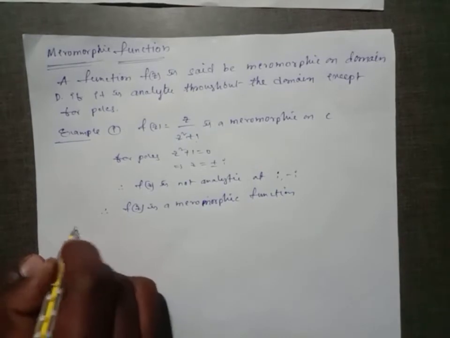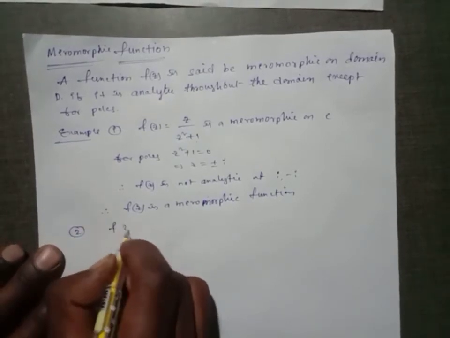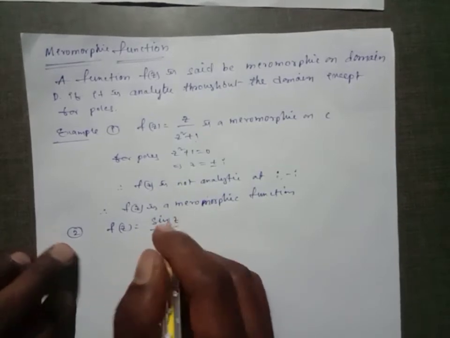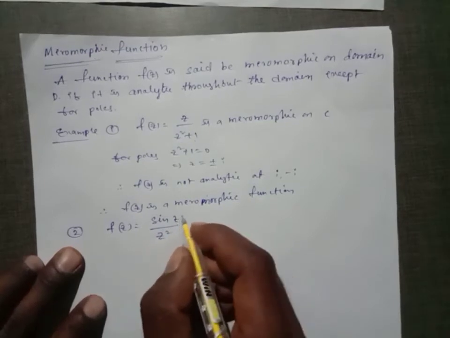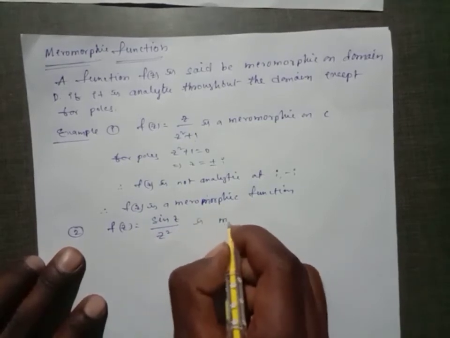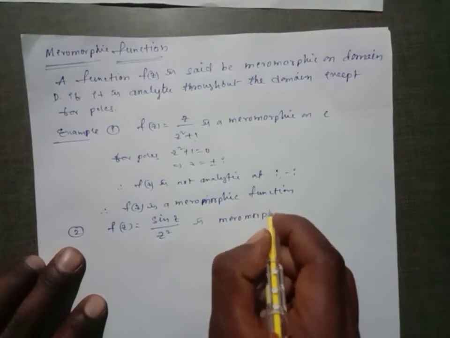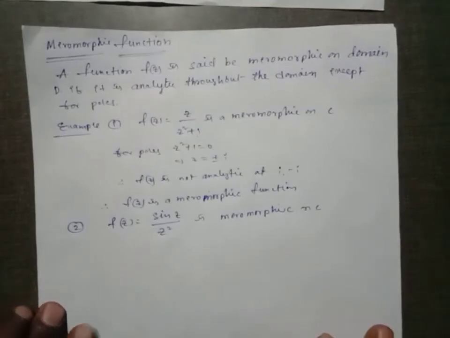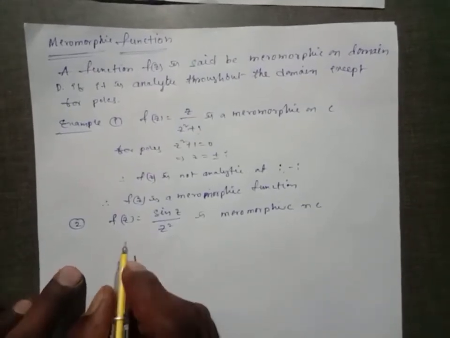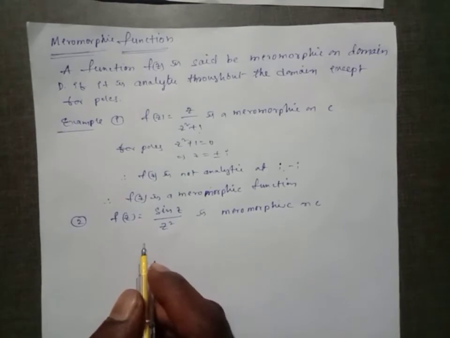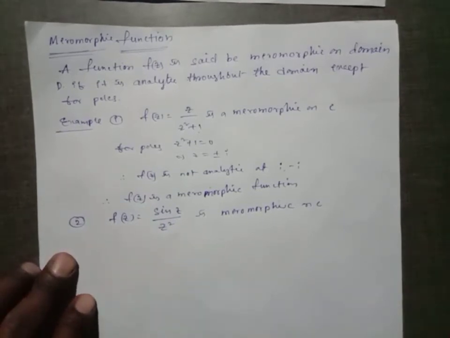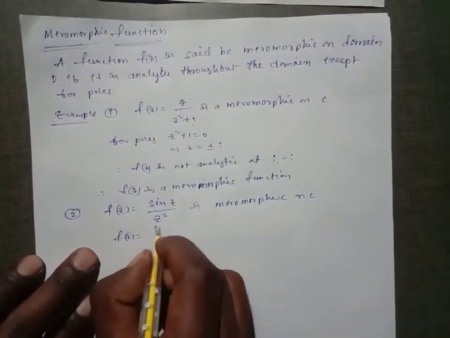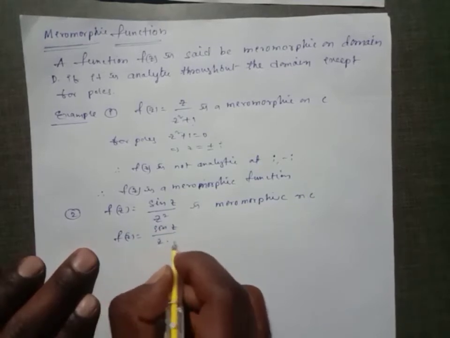And example 2, f of z equal to sin z by z square is meromorphic on C. For poles, f of z equal to sin z by z into 1 by z.